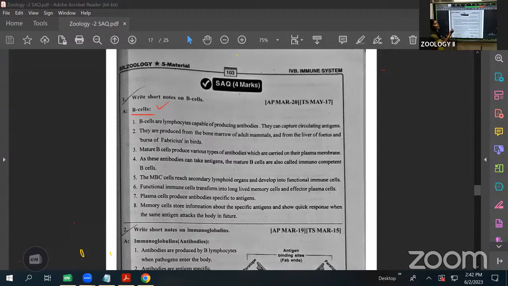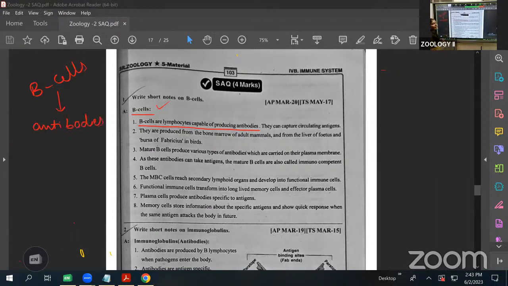And here, B cells are lymphocytes capable of producing antibodies. B cells are produced by the bone marrow. The main function of B lymphocytes is producing antibodies. Why are antibodies produced? Because when any antigens enter our body, the antibodies are produced.